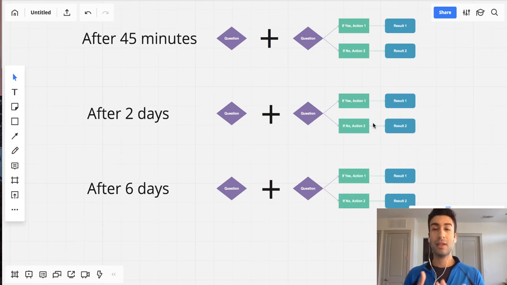Okay? So a flow is any message or series of messages that exists inside of MANYCHAT. And a flow needs to either be sent as a broadcast, which is a one-time real-time message, or a flow is a part of a sequence, which is basically an automated series of messages that get sent out, much like an email autoresponder series.